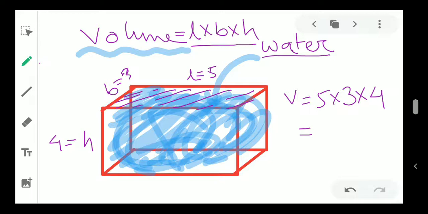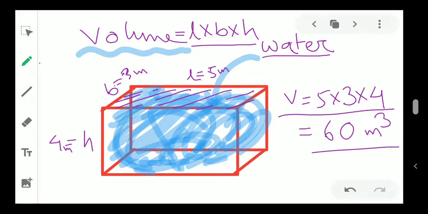So my volume will be 60. Now say this is in meters, this is also in meters, this is also in meters. In that case it will be 60 meter cube. In area you have seen it is meter square because two sides are multiplied. Here 3 sides are multiplied, so it's meter cube. This is how you find the volume.